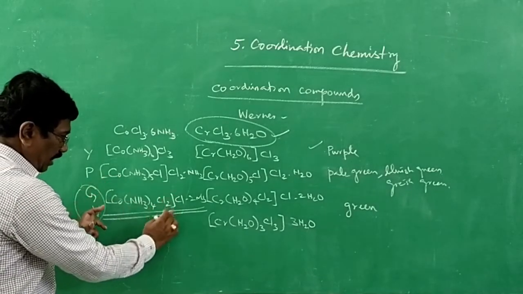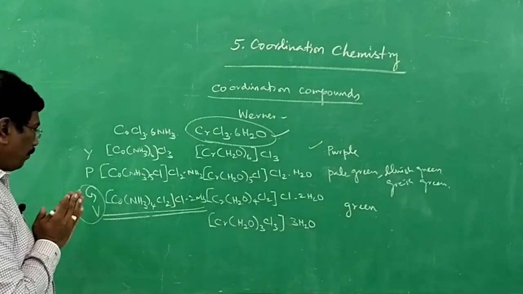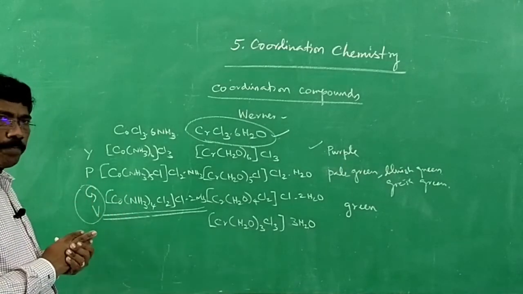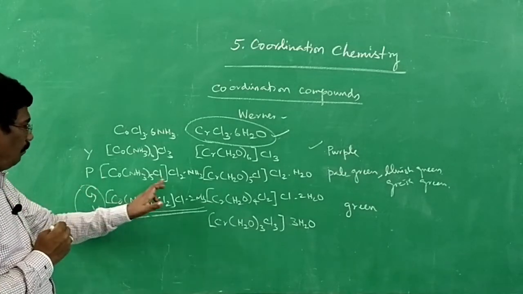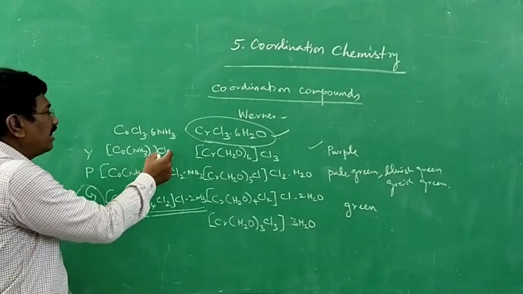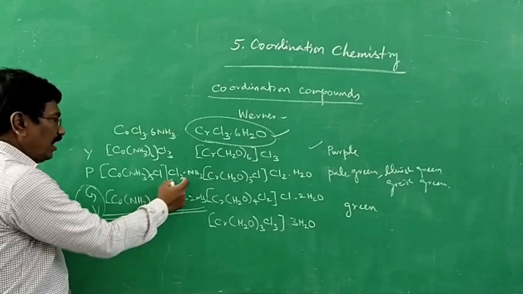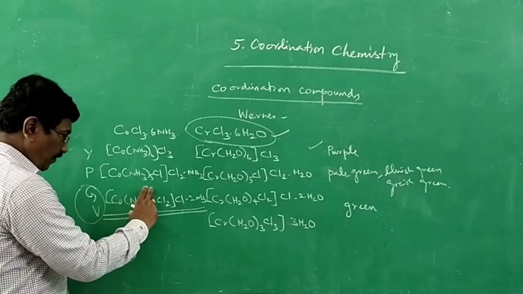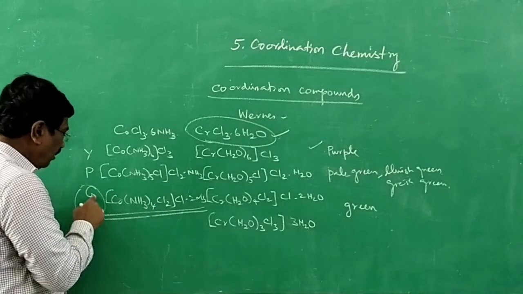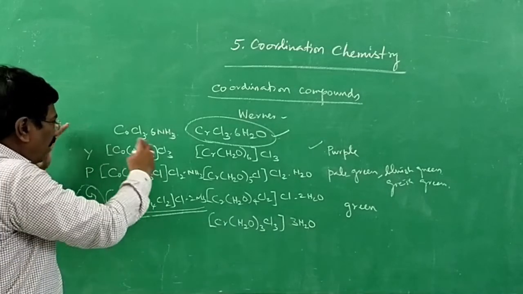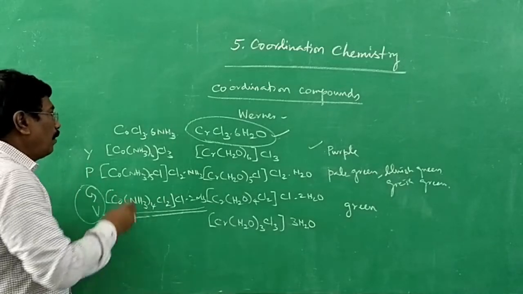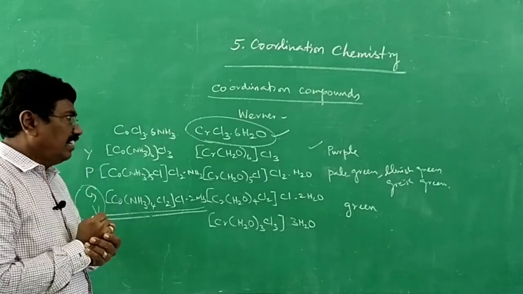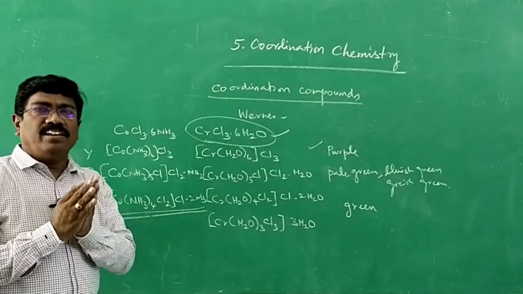Inside the sphere, I said coordination sphere is within square brackets. It shows cis and trans isomerism, and those two forms have different colors, violet and green. Purple for this particular compound, yellow for this compound. When we get 3 chloride ions, it is found to be yellow. When we get 2 chloride ions, it is found to be purple. When we get only 1 chloride ion, depending upon the isomer of the complex ion, we get either violet or green. So the reason for getting different colors can be explained well only by understanding the nature of coordination compounds very clearly. And therefore, we have to go in detail.